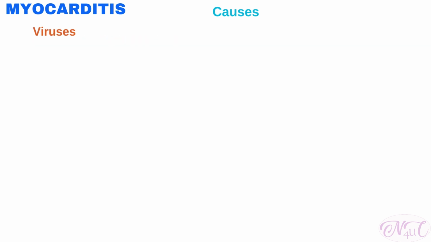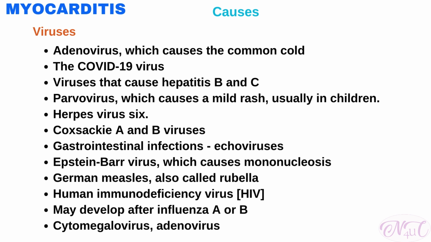Many viruses have been linked to myocarditis, including the adenovirus, which causes the common cold, the COVID-19 virus, viruses that cause hepatitis B and C, parvovirus, which causes a mild rash, usually in children, herpes virus 6, and Coxsackie virus A and B virus, which are the most common causative agents.